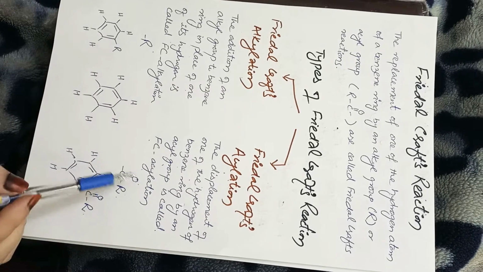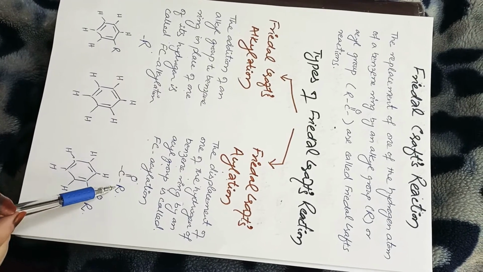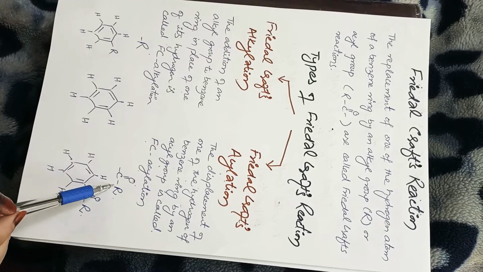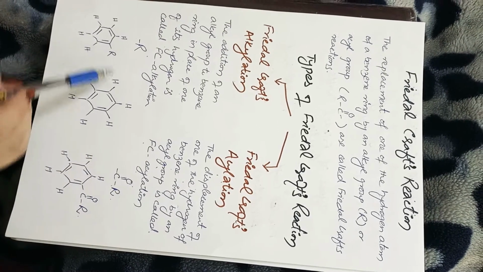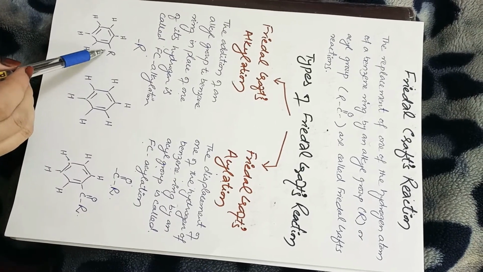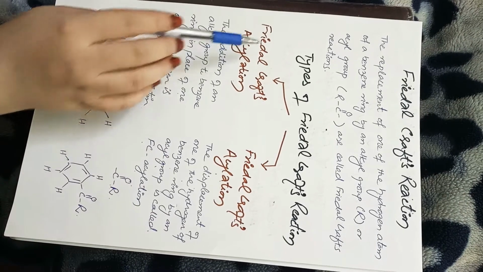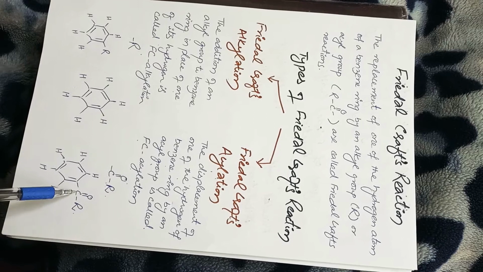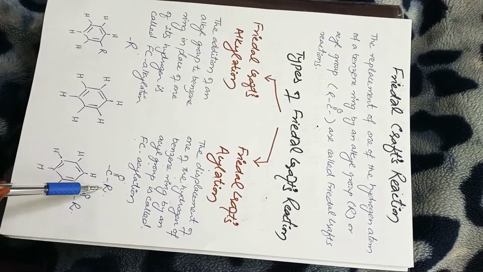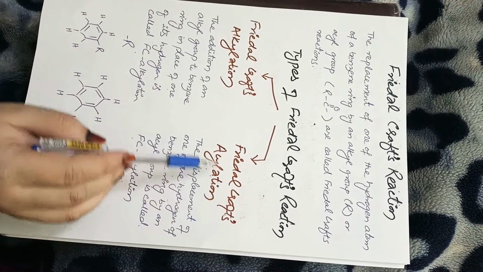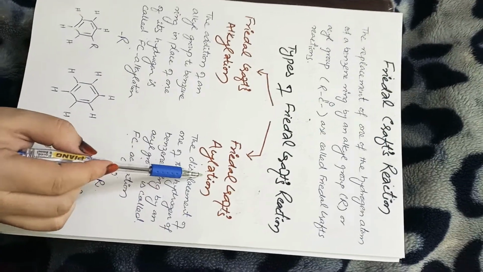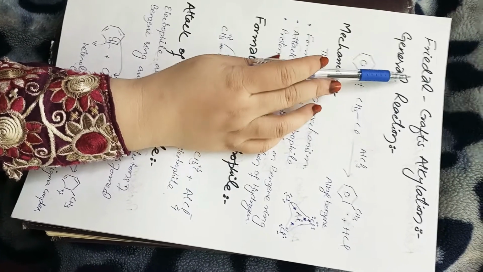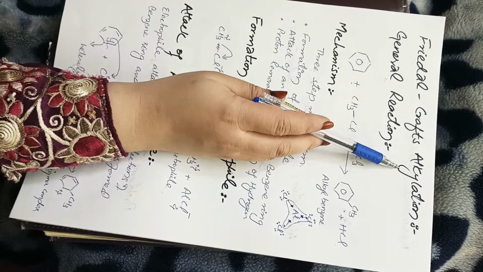In an acyl group, the carbonyl functional group is attached to R, and it's called an acyl group. So when the hydrogen of the benzene ring is replaced with an R group, it is called Friedel-Crafts alkylation. And if the hydrogen of the benzene ring is replaced with the acyl group, it is called Friedel-Crafts acylation reactions. Okay, now we will discuss the Friedel-Crafts alkylation.